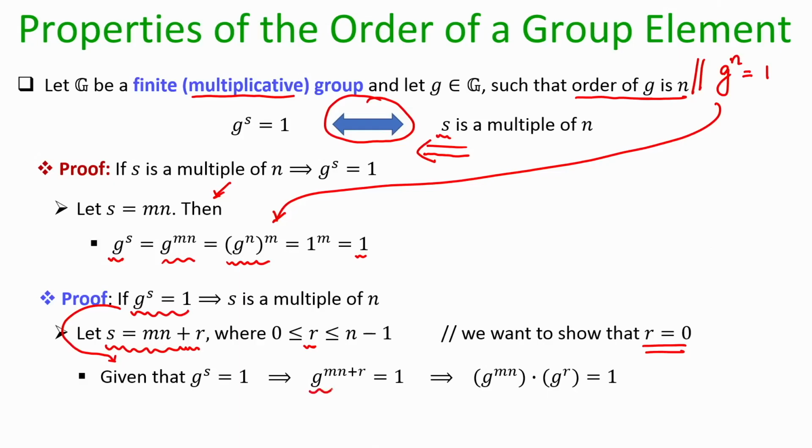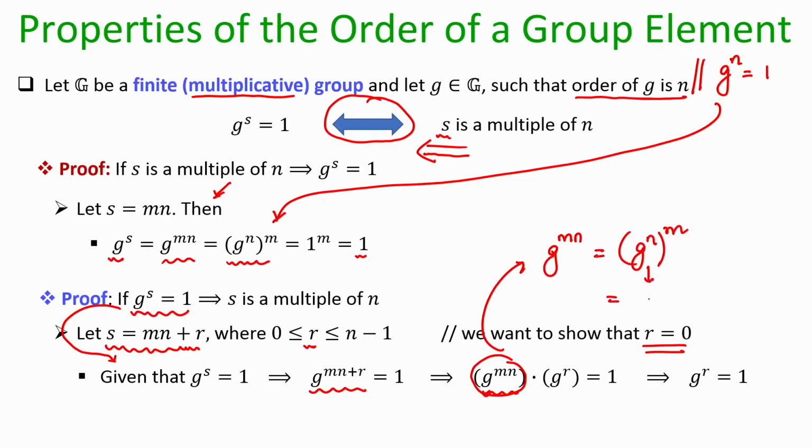Now, I can rewrite g power m n plus r and break it as per the rules of group exponentiation like this. I can write it out as the result of the group operation being performed on g power m n and the element g power r, and my right hand side is the identity element. Now, I can further apply the rules of group exponentiation and say that g power m n is the same as the element g power n being raised to power m, and g power n is the identity element. So, this gives me 1 power m, which is 1.